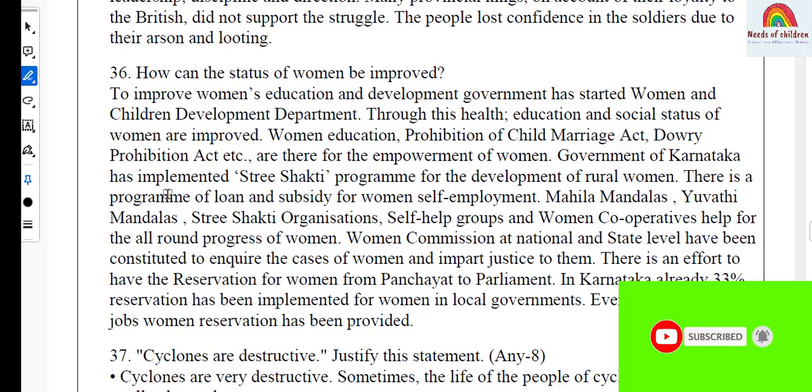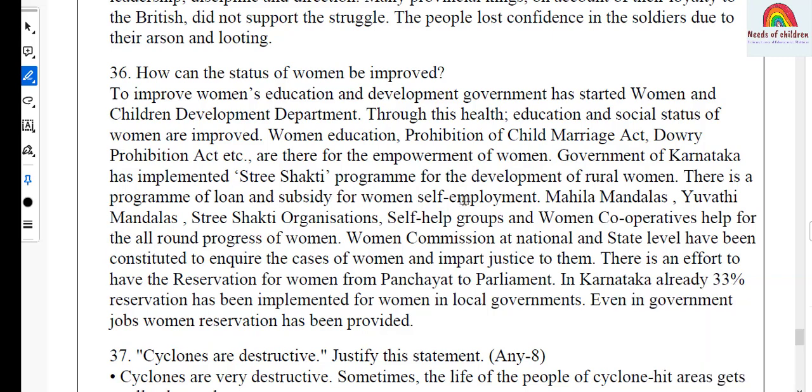Government of Karnataka has implemented the Stree Shakti program for the development of rural women. There is a program of loan and subsidy for women's self-employment. Mahila Mandalas, Yuvati Mandalas, Stree Shakti organizations, self-help groups and women cooperatives help for all-round progress of women. Women Commissions at national and state level have been constituted to enquire into the cases of women and impart justice to them.